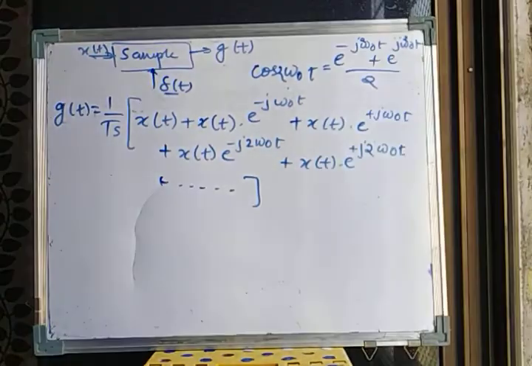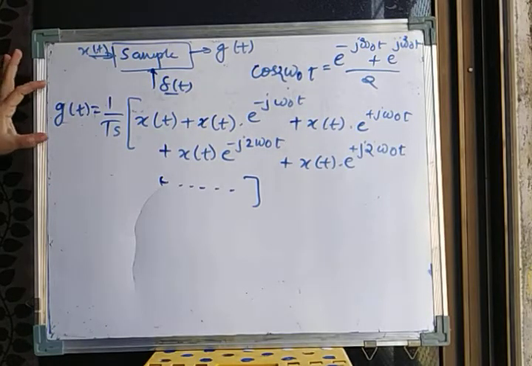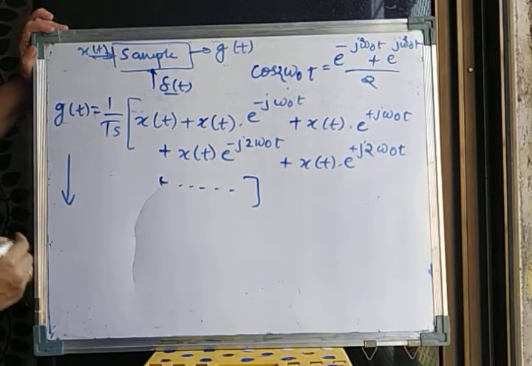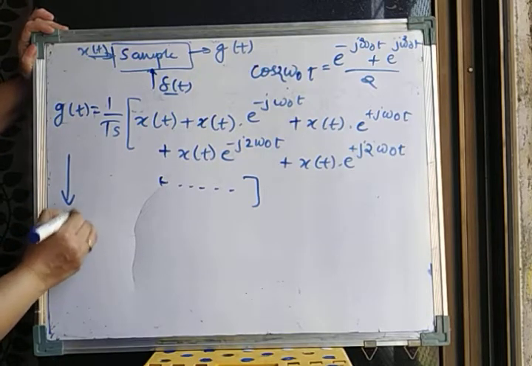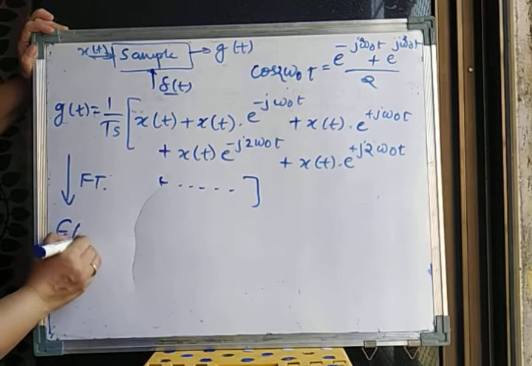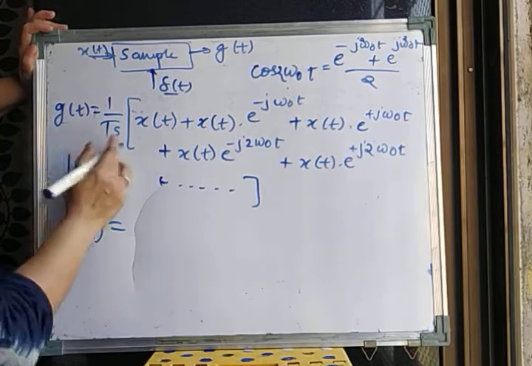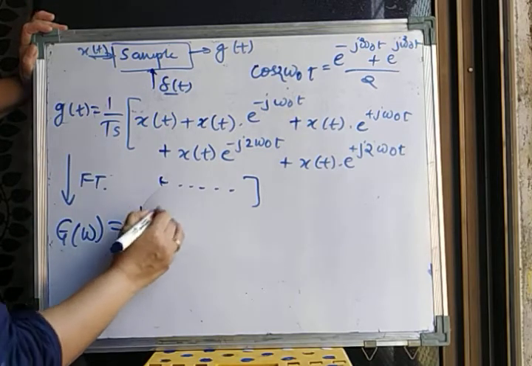So now we have got our resultant signal in time domain, that is g of t. Now we have to take its Fourier transform. After taking the Fourier transform, we will represent it by g of omega. Now if I take the Fourier transform of this signal, what will it be? 1 upon Ts is constant, I'll keep it outside.